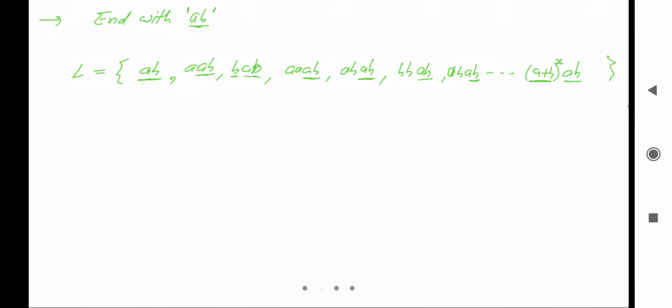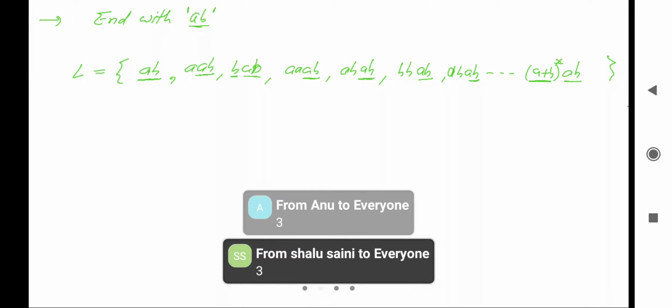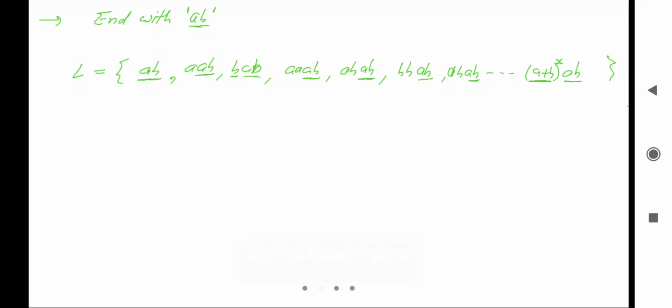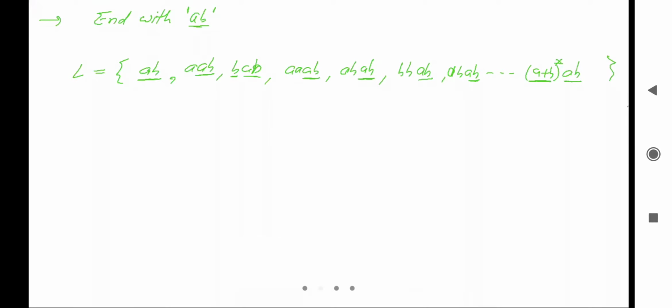If these are the strings in the language, can you tell me the number of states in the DFA? 3 states. Yeah, that may be the right one. Let's see.